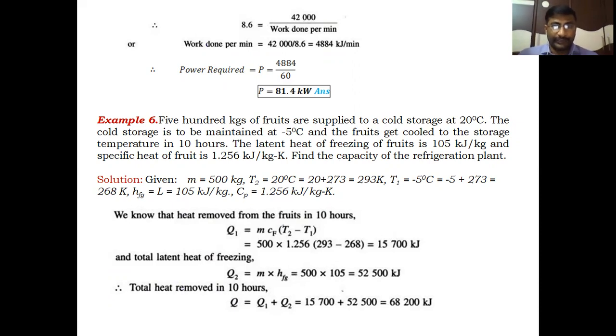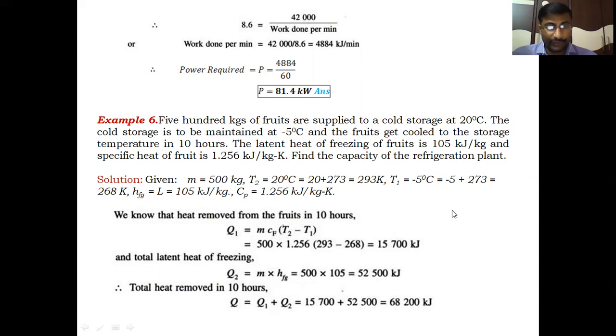Mass of fruit supplied is 500 kgs. The fruit supplying temperature, the outside temperature, is T2, 20 degrees centigrade, 293 Kelvin is the absolute temperature of fruit before supplying. And after supplying, the final temperature of fruit is T1, -5 degrees centigrade or 268 Kelvin. Latent heat is taken as HFG or L, 105 kilojoules per kg. Specific heat of fruit is 1.256 kilojoules per kg Kelvin. This is the given data. Let us go for the solution.